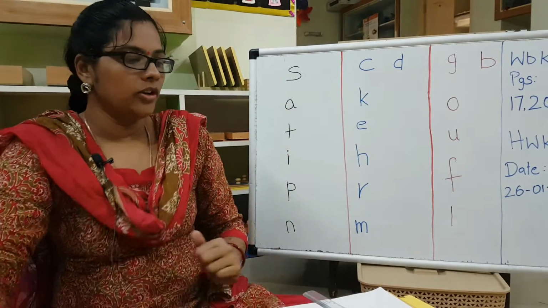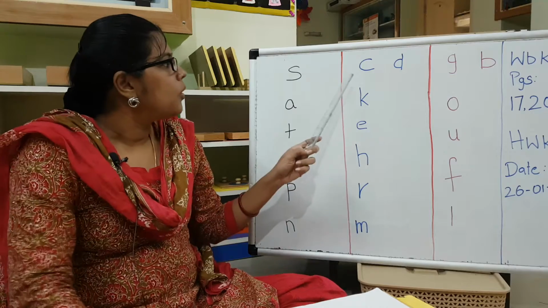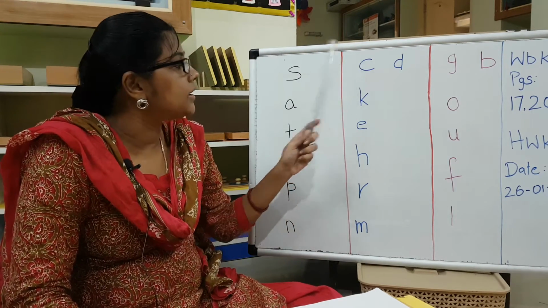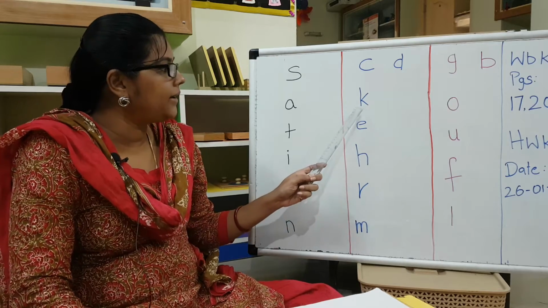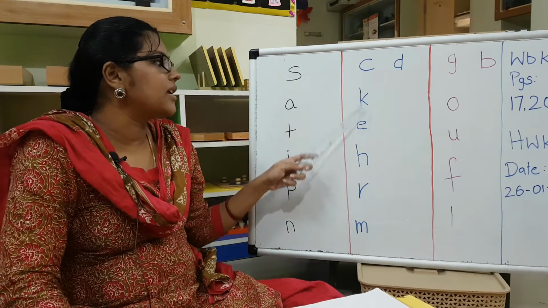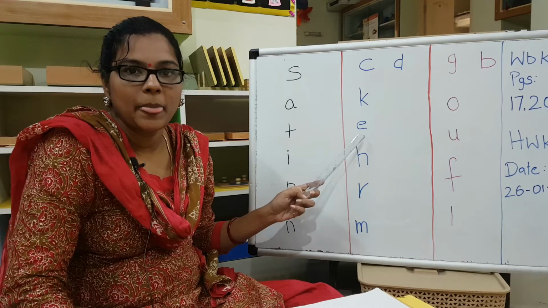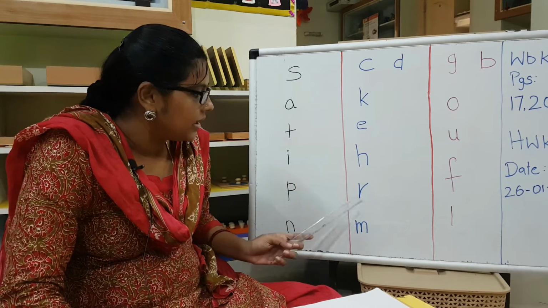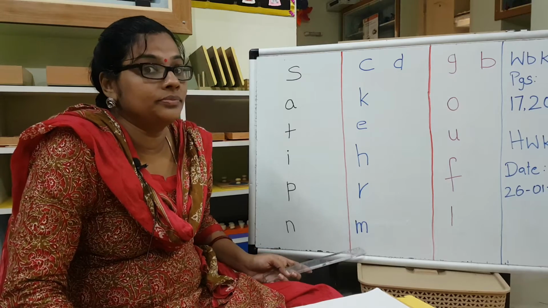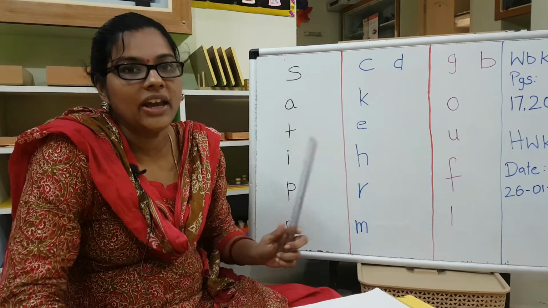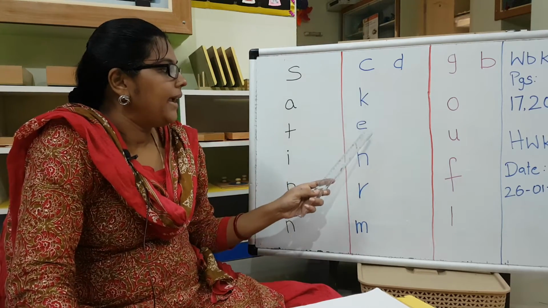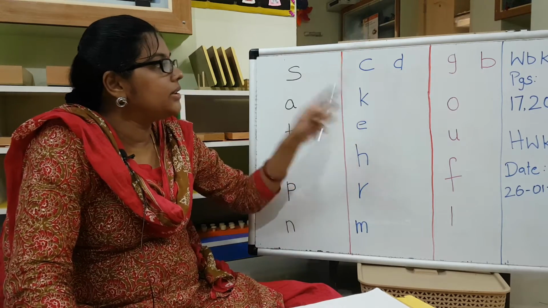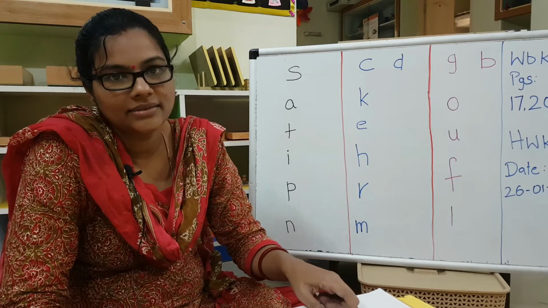Okay, now we'll go to the next set. What is this? What is the sound of this letter? Very good. Then both have the same sound. Then A. Okay. H. R. D. Very good. K. A. H. R. D. Okay.